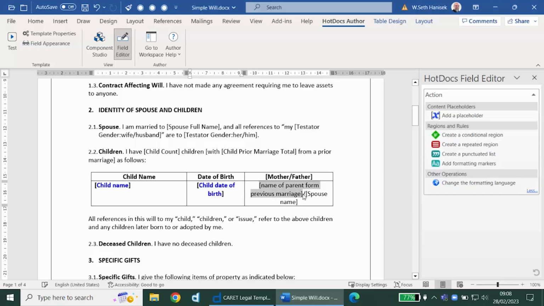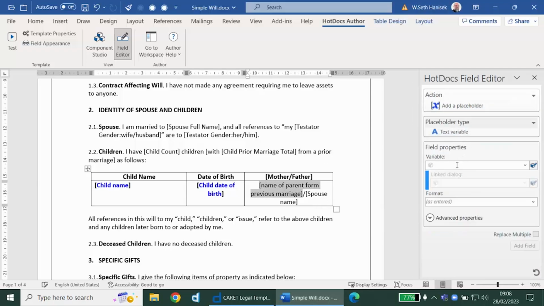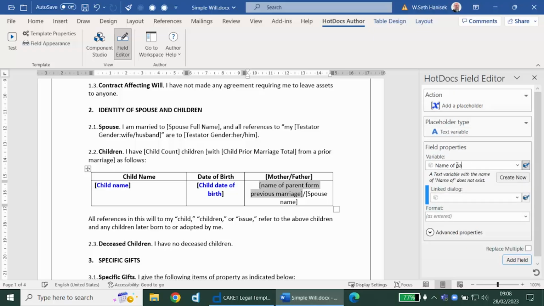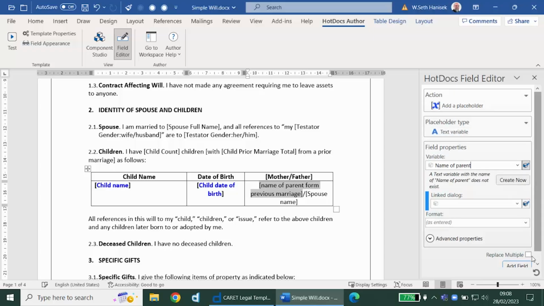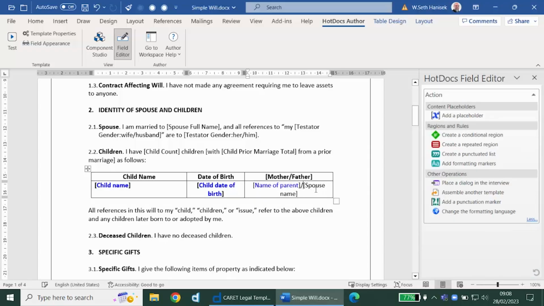We will need the name of their parent from a previous marriage. Or, if they're not from a previous marriage, we'll need the name of the testator's spouse.